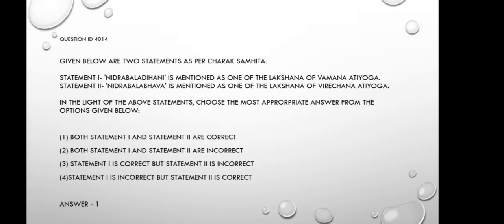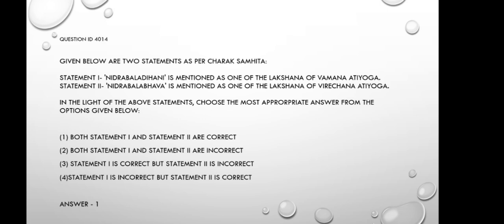Now coming to question number 14. Given below are two statements as per Charaka Samhita. Statement 1: Nidra Baladihani is mentioned as one of the Lakshana of Vamana Atiyoga. Statement 2: Nidra Bala Abhava is mentioned as one of the Lakshana of Virechana Atiyoga. In the light of the above statements, choose the most appropriate answer from the options given below. Option 1, both statements are correct. Option 2, both statements are incorrect. Option 3, statement 1 is correct but statement 2 is incorrect. Option 4, statement 1 is incorrect but statement 2 is correct.